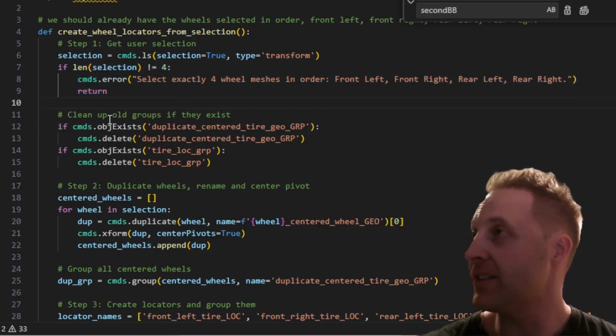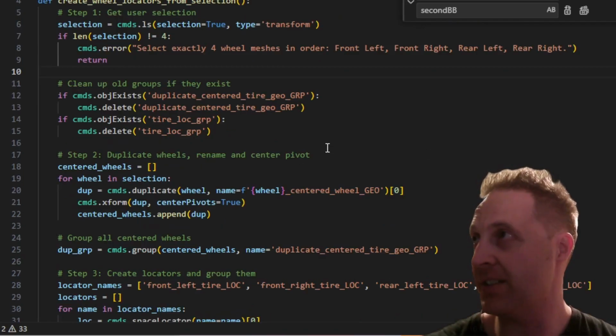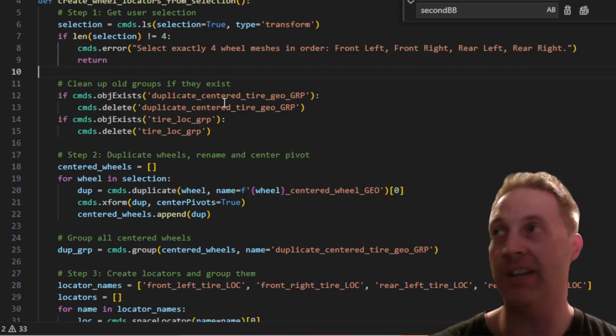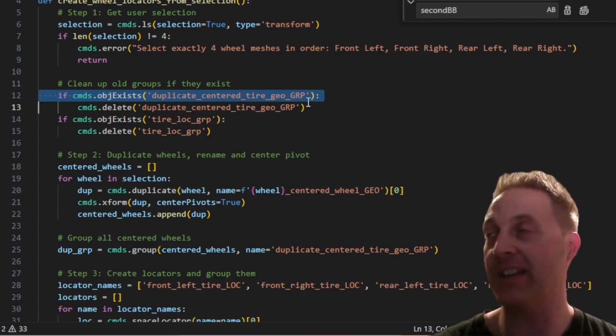So if we have the proper number, if there's 4 selected, then this will not execute, and we'll move on to here. So we've got clean up old groups if they exist. If cmds.objExists, duplicate centered tire geo group. So this is going to check if we've already run the script before, then this is going to be there already, because later on we make this. And if we are running it for the second time, we just want to do a cleanup. So that's what this is for.